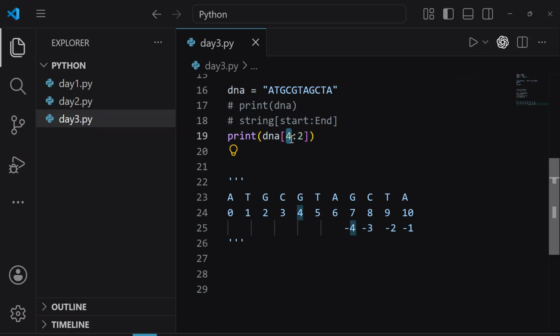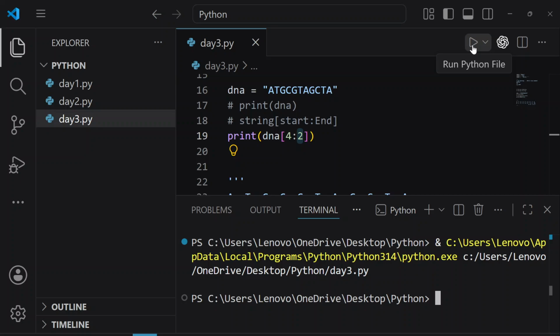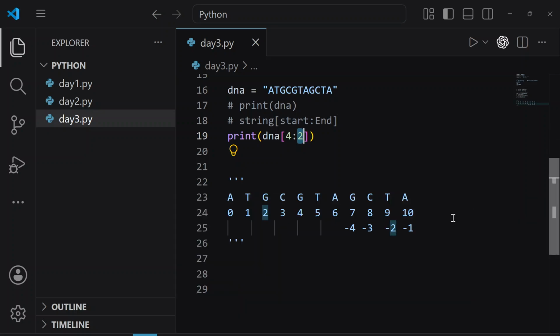So here the starting index was 4. So this is the 4 and the ending index was 2 and here is 2. And when we run this program, we are not seeing anything. Yes, so here as we understood that Python goes from left to right, and here our starting index number is greater than the ending index number. So Python cannot move forward. We gave a greater number and our ending number is smaller.